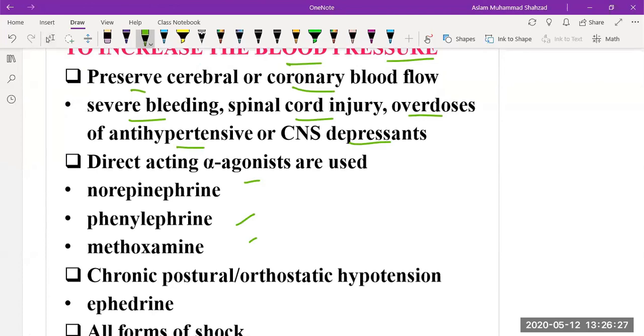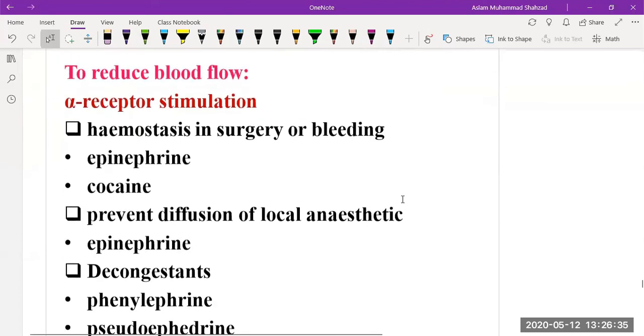Then they are also used for postural or orthostatic hypotension. Then they are used for reducing the blood flow. They work as alpha stimulants, and because they are stimulants they are responsible for reducing the blood flow. They are used in surgeries to stop the bleeding.